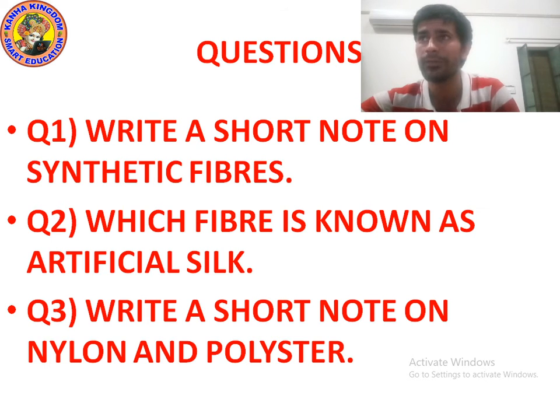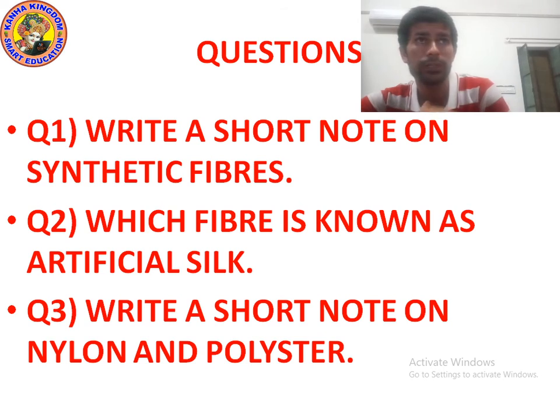So what are synthetic fibers? Synthetic fibers are also known as man-made fiber. A synthetic fiber is a chain of small units, and each small unit is a chemical substance. When many such small units combine, they form a large single unit which is known as a polymer.